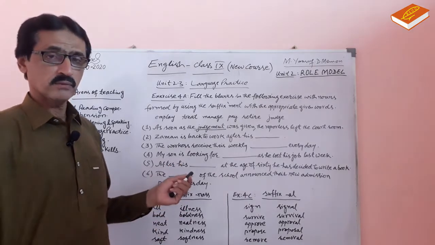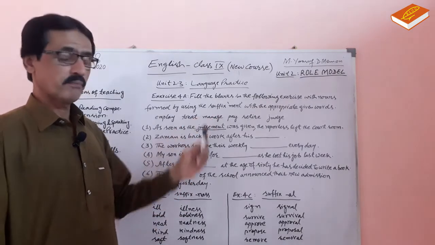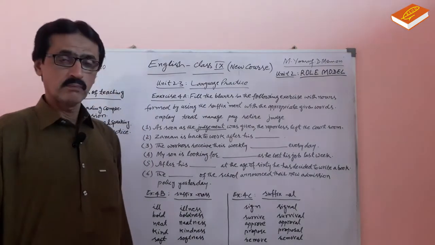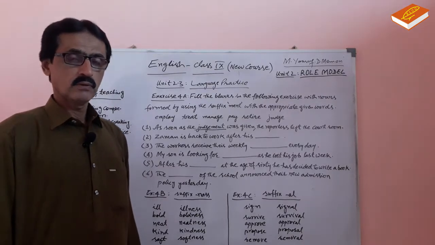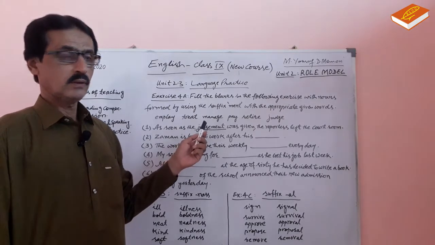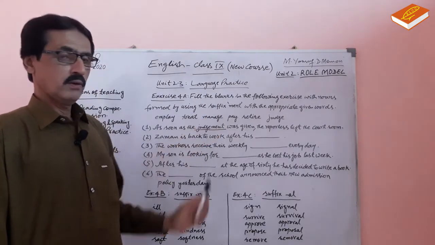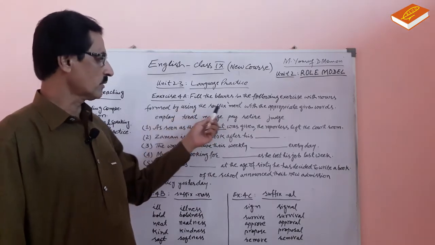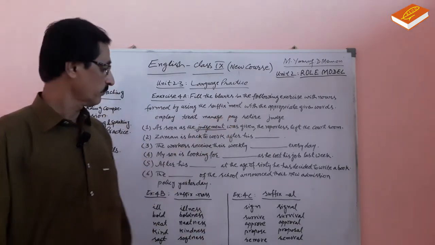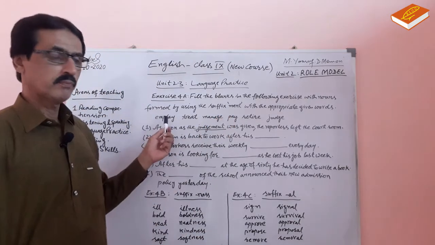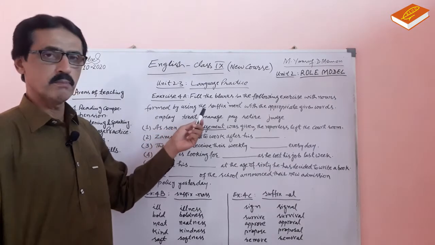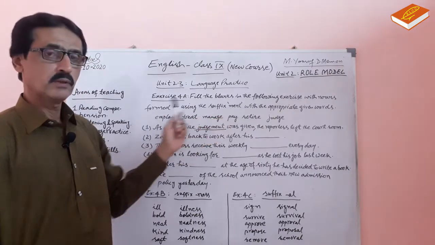These three exercises are about suffix. What is a suffix? Let me explain it. A syllable which is added at the end of a word to make a new word is called a suffix. In this exercise, the suffix ment is needed. Employment, treatment. We will add ment to each word.